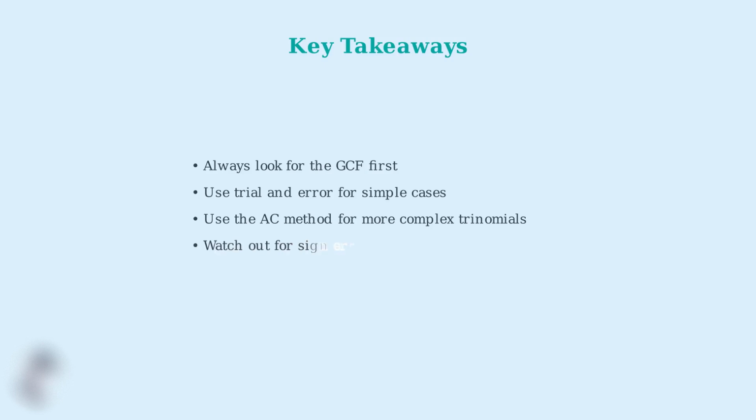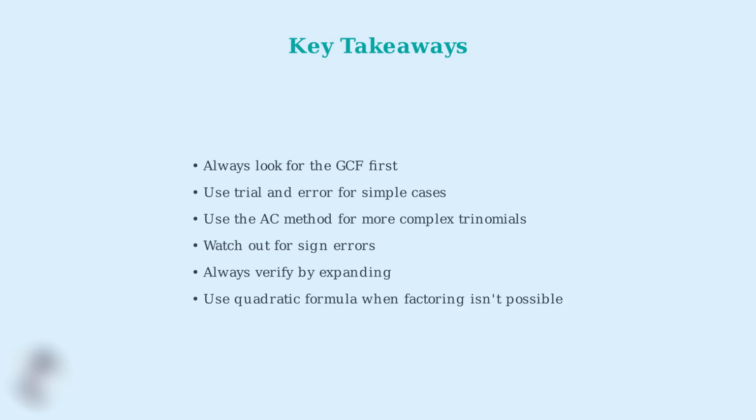Let's recap the key takeaways from our study of factoring trinomials. First, always look for the greatest common factor. Second, use trial and error for simple cases. Third, use the AC method for more complex trinomials. Fourth, watch out for sign errors. Fifth, always verify your answer by expanding. And finally, use the quadratic formula when factoring with integers isn't possible.